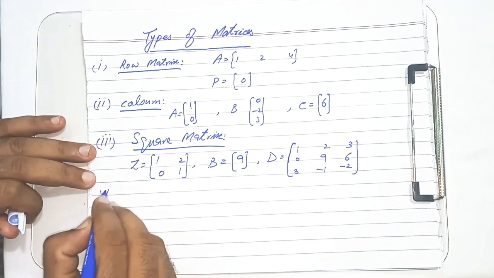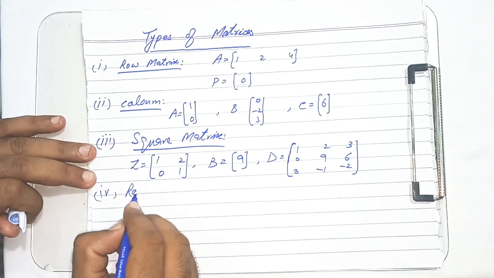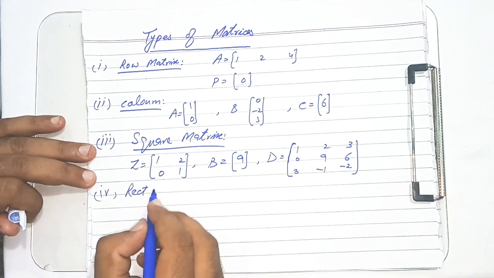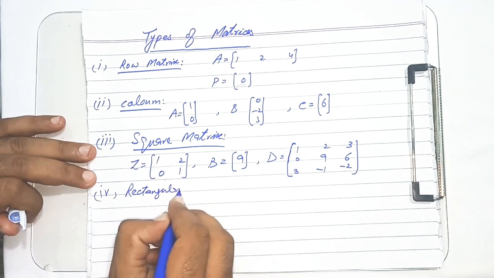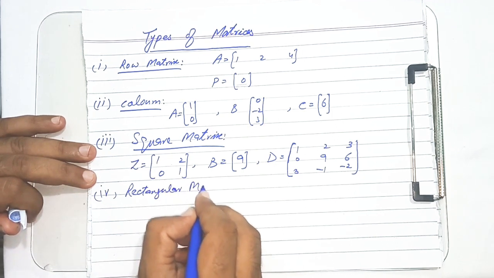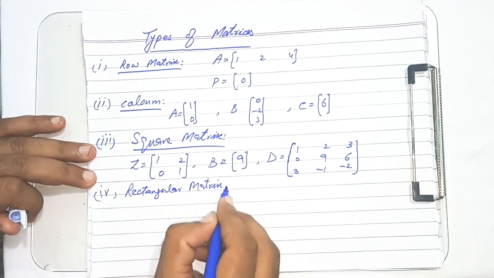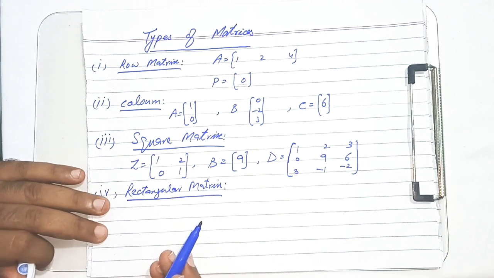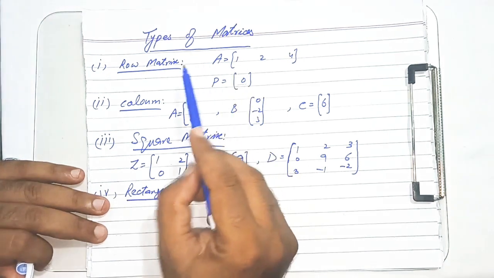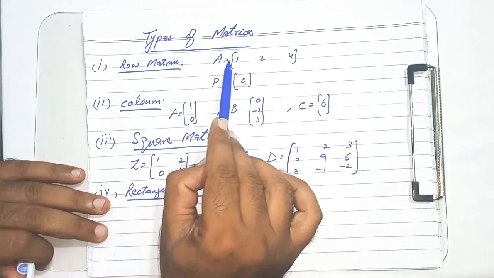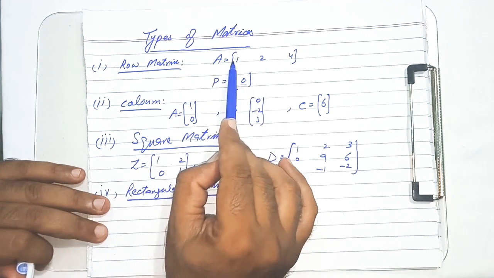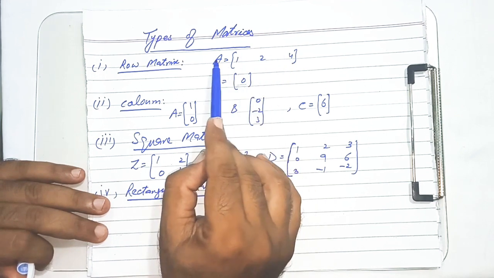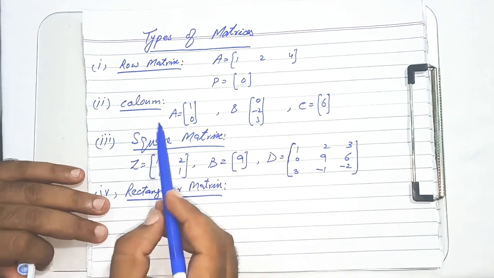And number 4, rectangular matrix. Rectangular matrix is a matrix in which the number of rows and number of columns are not equal. Look students, in row matrix A, the entries are 1, 2, 3, number of rows is 1, whereas number of columns is 3, so A is a rectangular matrix.